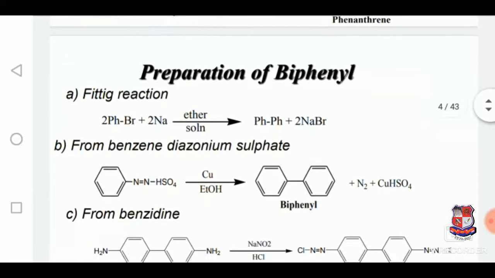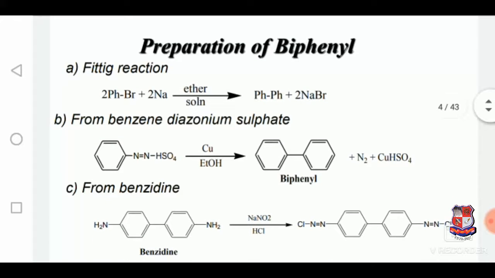So first we will see the preparation of biphenyls. These are the reactions. The first one is the Fittig reaction. It is the reaction between sodium metal and phenyl bromide in the presence of ether solution. It gives biphenyl and the byproduct sodium bromide.